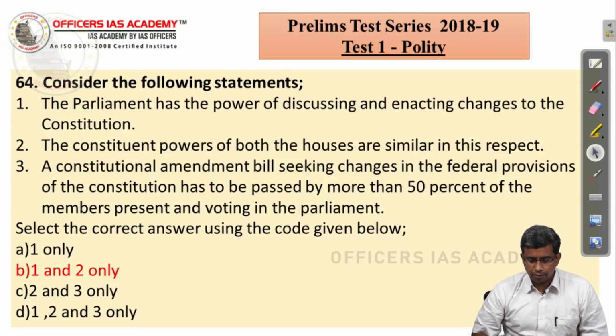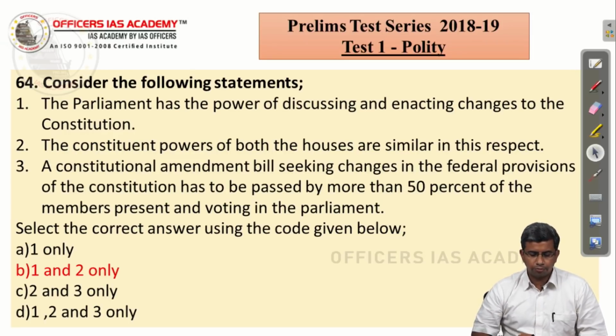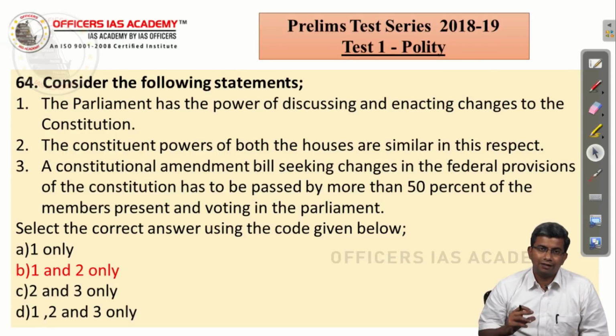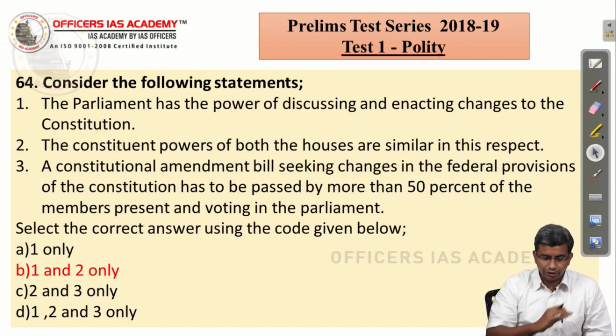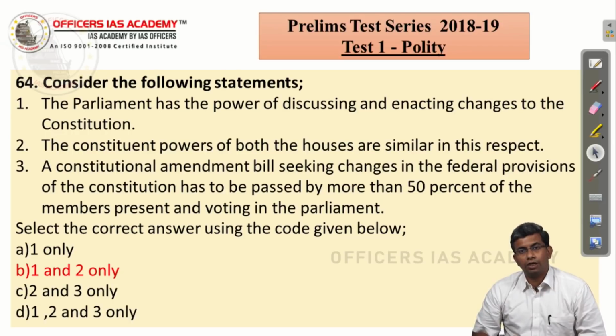A constitutional amendment bill seeking changes in the federal provisions of the Constitution has to be passed by more than 50% of the members present and voting in the Parliament. So, we know that 2/3 majority is required for most of the cases. Only for a few cases it is a majority of the members present and voting, which are not considered to be amendments to the Constitution.